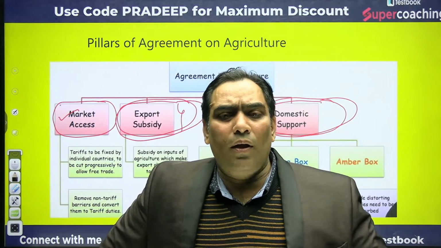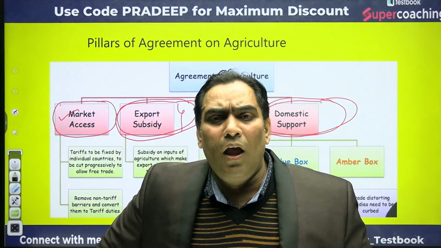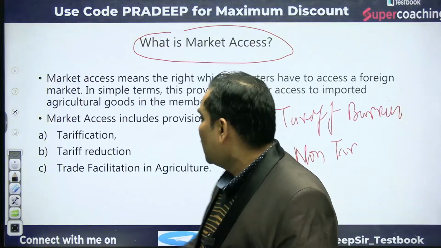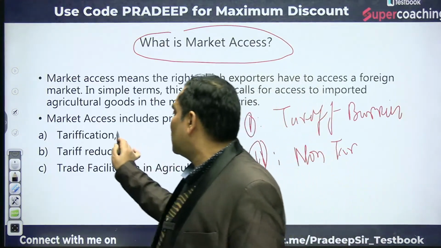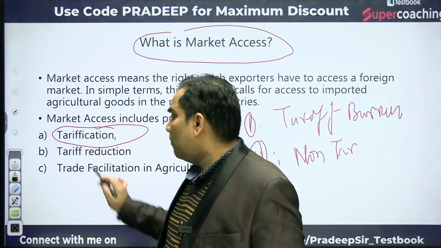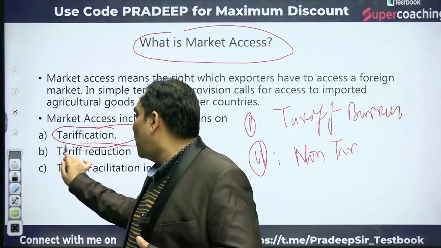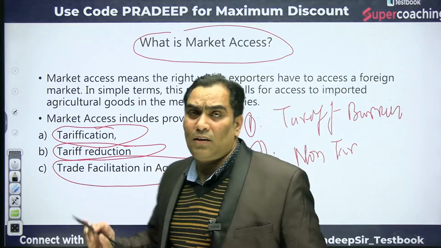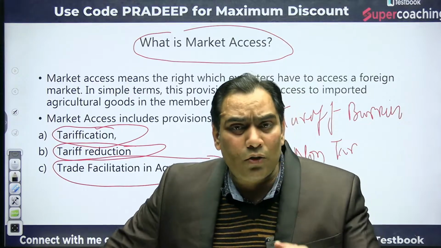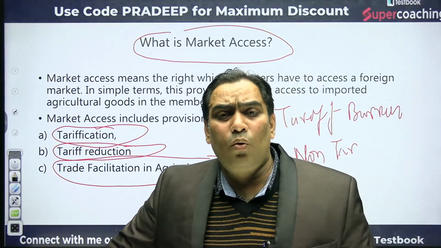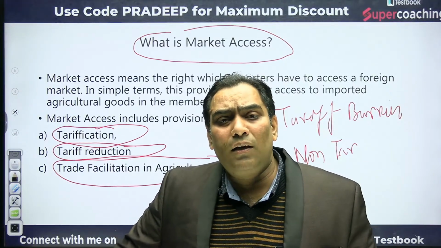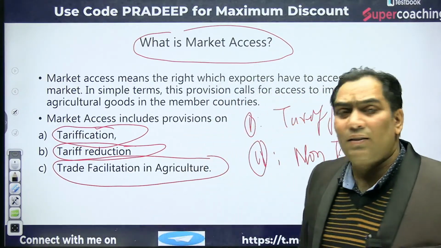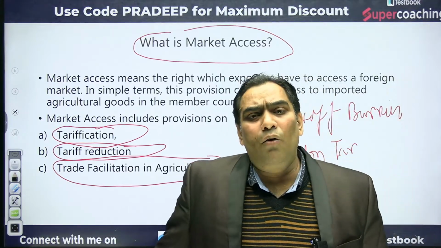For that, the WTO came with a mandate, with conditions, that in order to have equal market access for all countries, they will work for three things: tariffication, which we will discuss, tariff reduction, and trade facilitation in agriculture. Now we are going to discuss that.